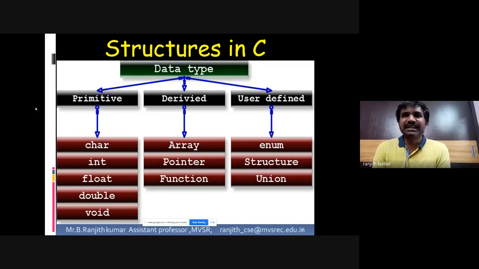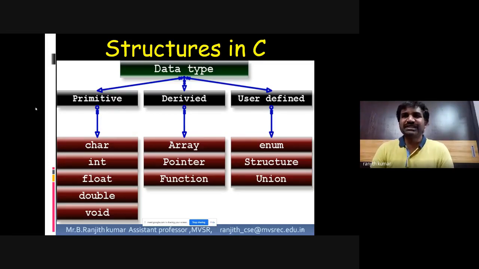Whereas we derive some data types using arrays, pointers, and functions. We already discussed what is an array: a group of similar data type elements. A pointer is a data type which will store an address, whereas function we have discussed so much. Okay, so what is a function? As we know, a function is a block of statements so that the problem can be divided into small pieces. A program is a collection of functions.